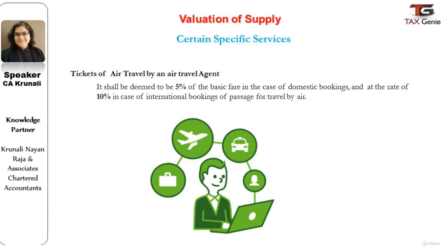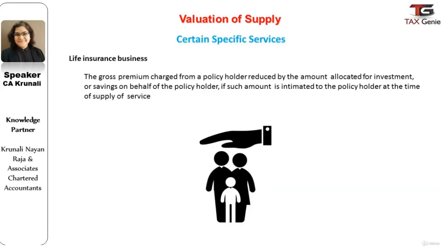In this case, the value would be deemed as 5% of the basic fare in case of domestic travel and 10% in case of international travel of the passage by air. Basic fare here means any part of the airfare on which commission is normally paid to the air travel agent by the airline. Next is valuation in case of life insurance business.